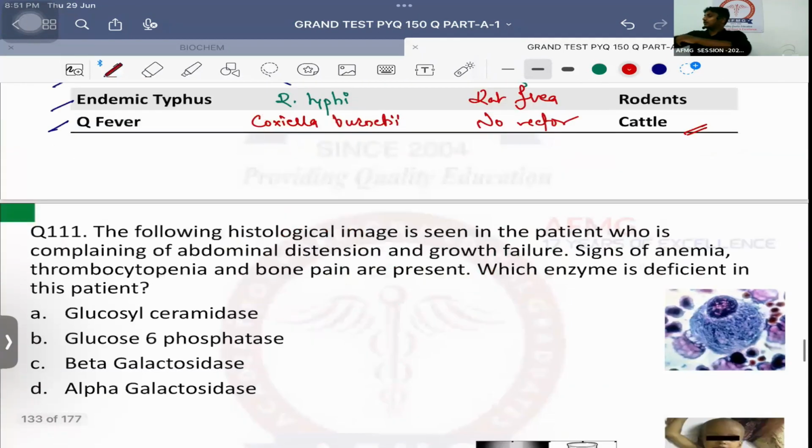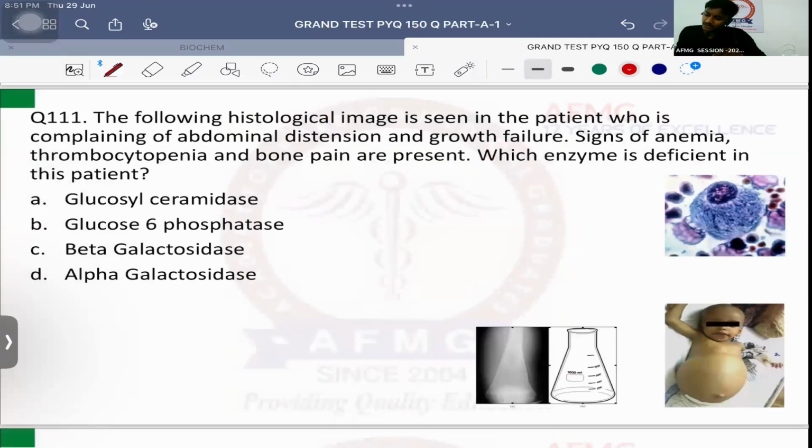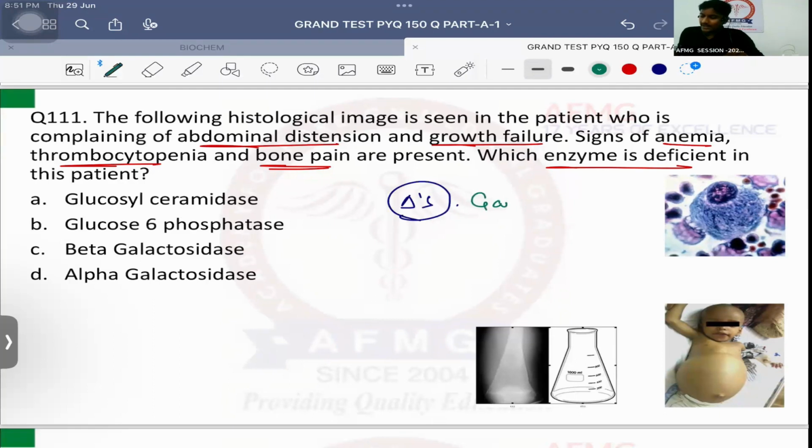Question number 111. The following histological image is seen in the patient who is complaining of abdominal distension and growth failure. Signs of anemia, thrombocytopenia, and bone pain are present. Which enzyme is deficient in this patient? Diagnosis, please. बन गया आज डायग्नोसिस सबके हैं. Gaucher's disease. कल तक तो बोल रहे थे केस ही नहीं आता. So important is Gaucher's disease.